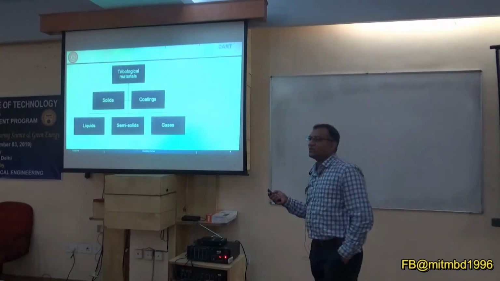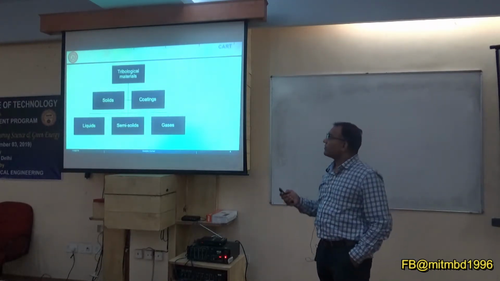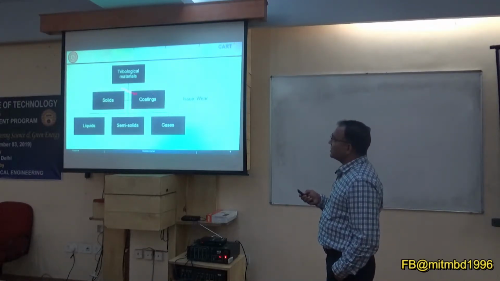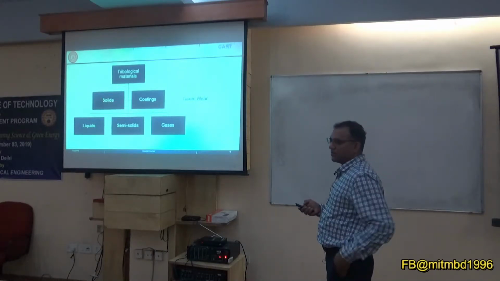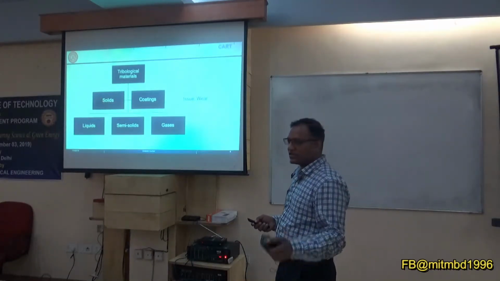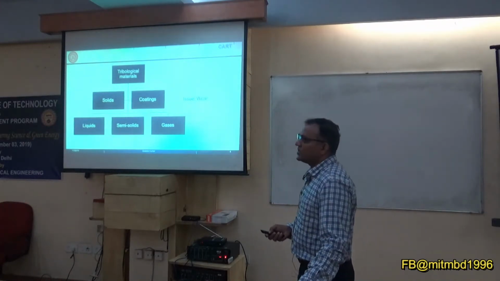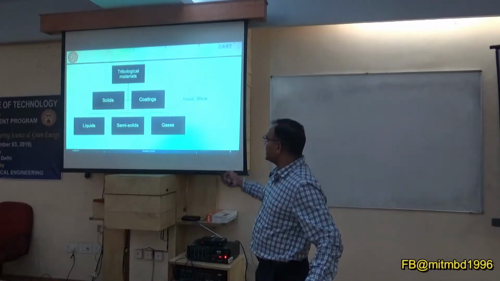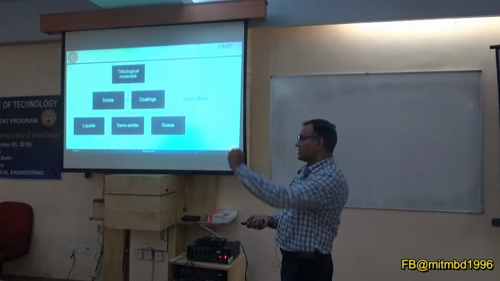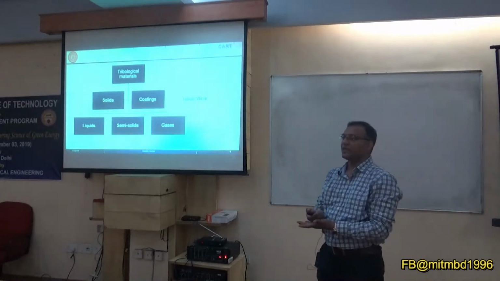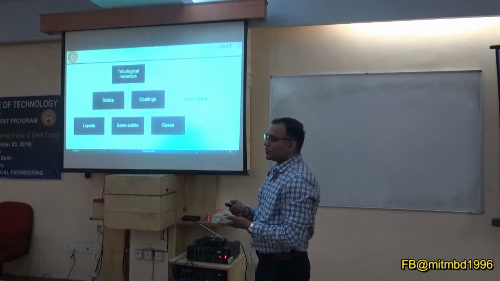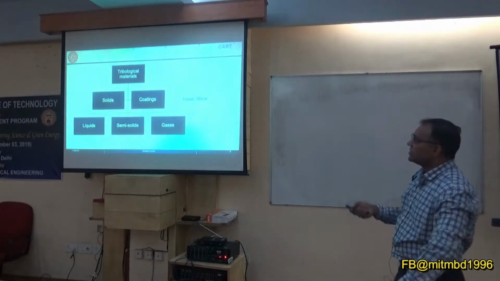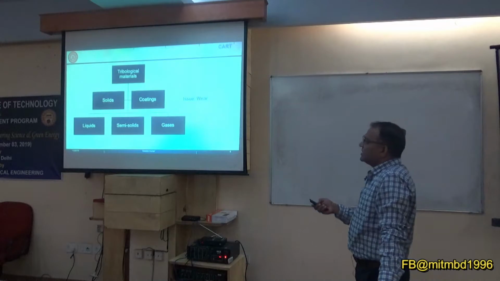Then it comes to the tribological materials. From the tribological materials, it can be solids, all solids. I am using this duster, so this is rubbing against this. So all solids, they are tribological materials. So your whole material science is welcome into this area, and you can develop coatings. Suppose you want to develop anti-wear and anti-corrosion or corrosion resistant coating or antibacterial coating, anti-fungal coating. So these coatings you can basically engineer the material.